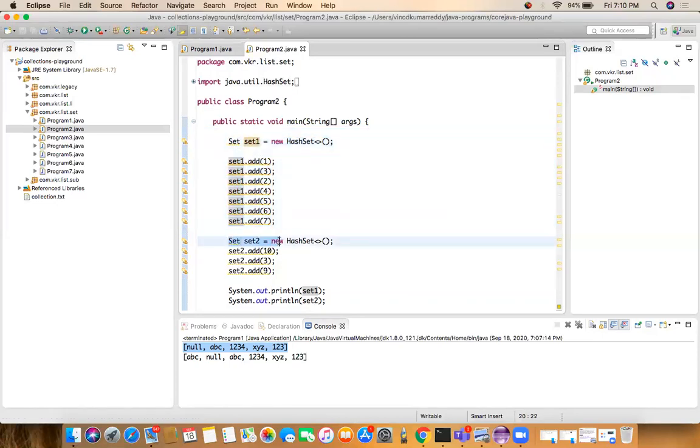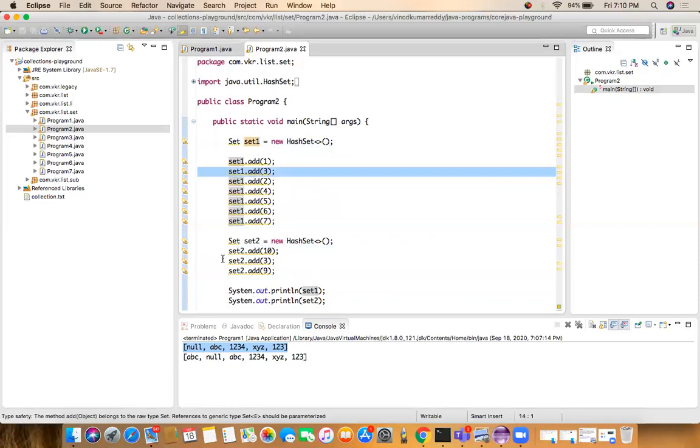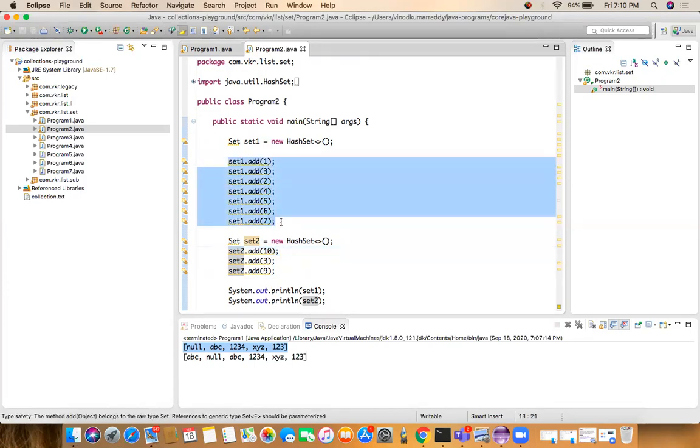So I created one more set. Set2 equals new HashSet, adding the elements 10 3 9. These are also numbers. Inside both sets, the common number is 3. But in set 2 I have different numbers, 10 and 9. And in set 1 we have the different numbers 1 to 7.